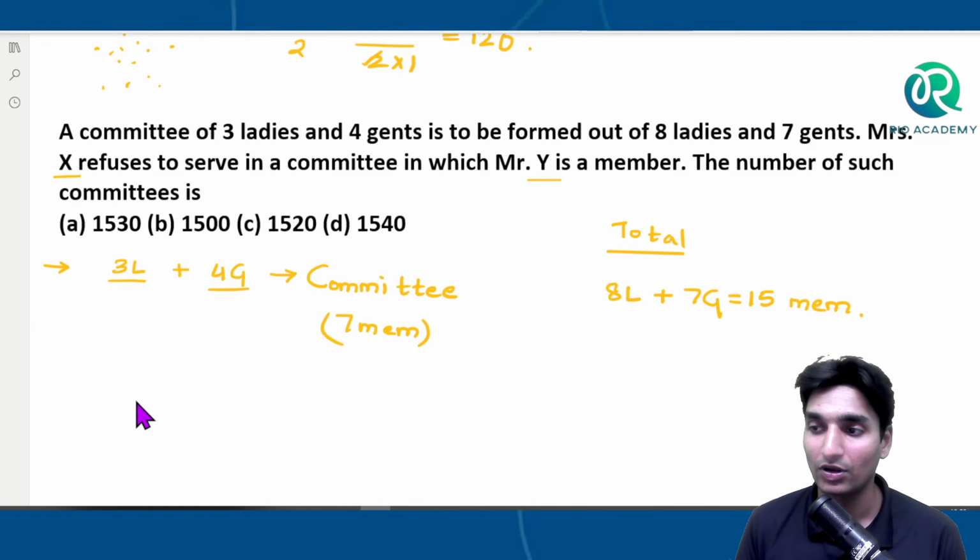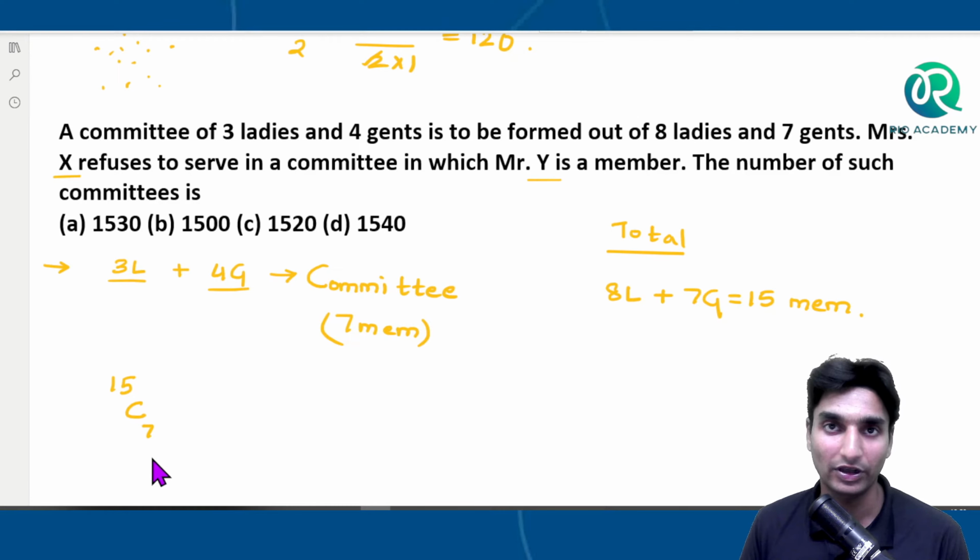See here. Out of 15 members, we'll have to select 7 members in order to form one committee. So which are those 7 members? We'll have to select them first, and that is 15C7. This is the total possibility of selecting 7 members to form one committee.